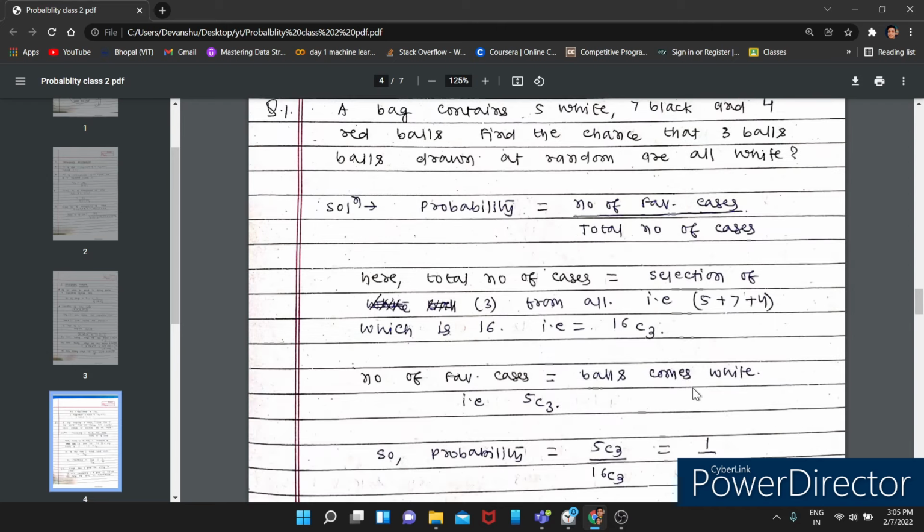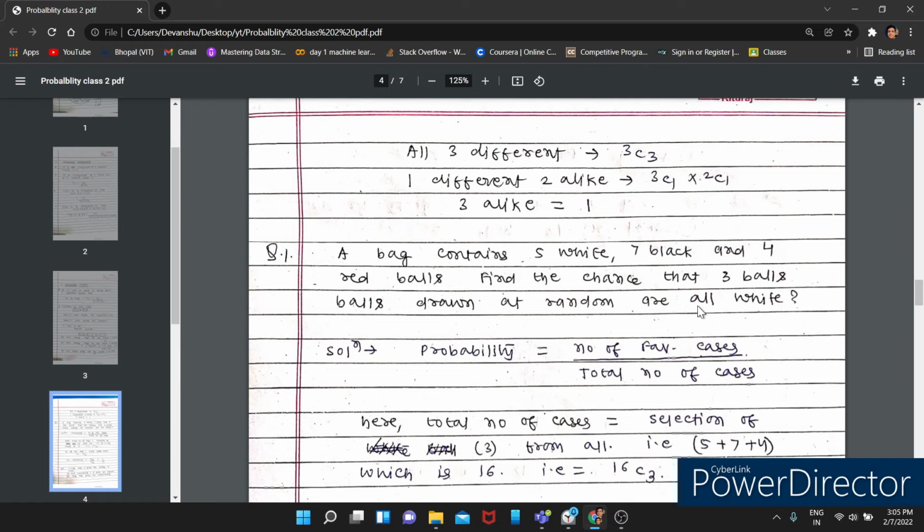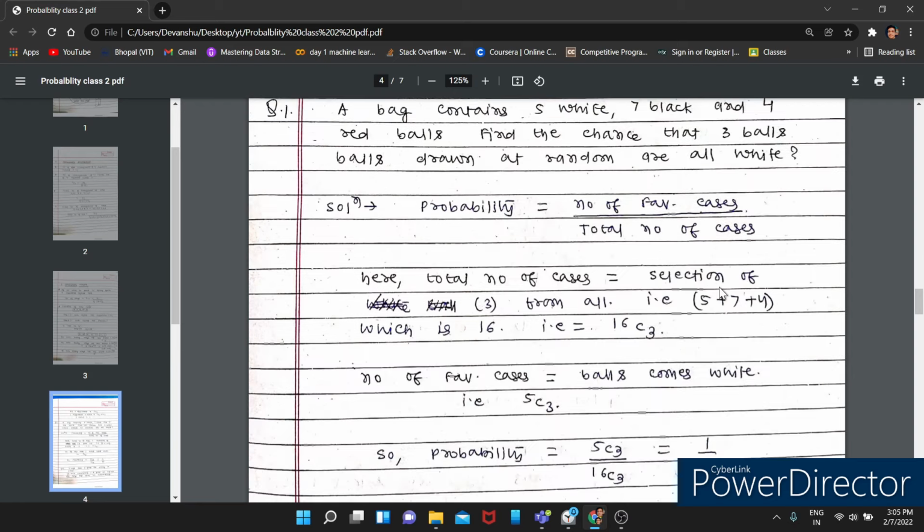Now the number of favorable cases: we have 5 white balls and the question says 3 balls are drawn, and they all are white. The total number of white balls is 5, and out of 5 only 3 can be selected, so 5C3, simple.